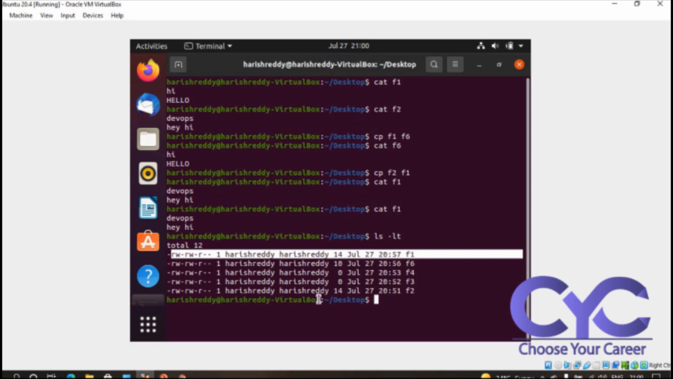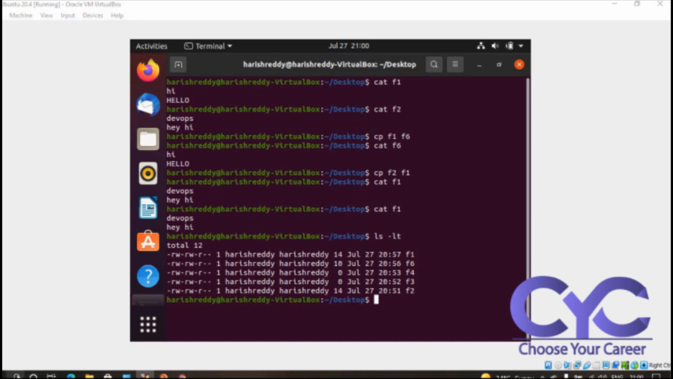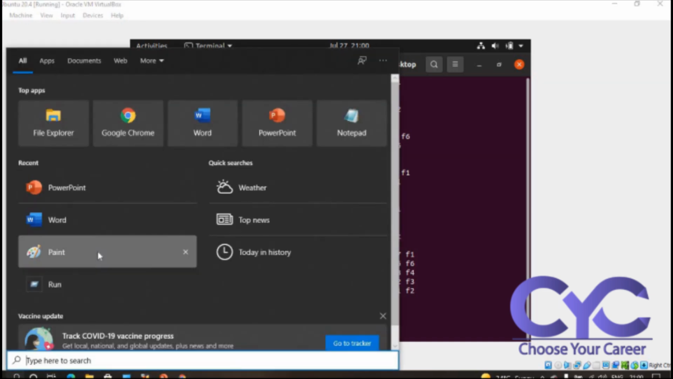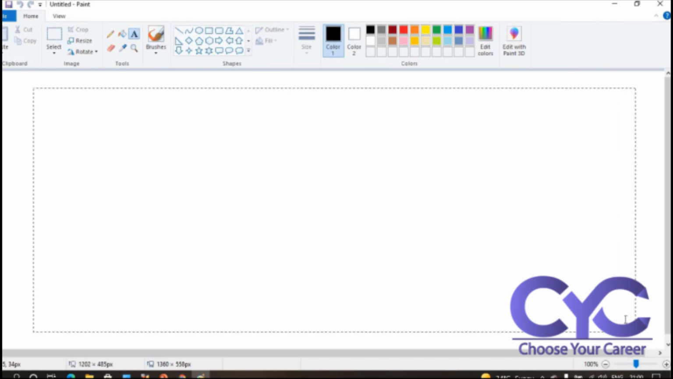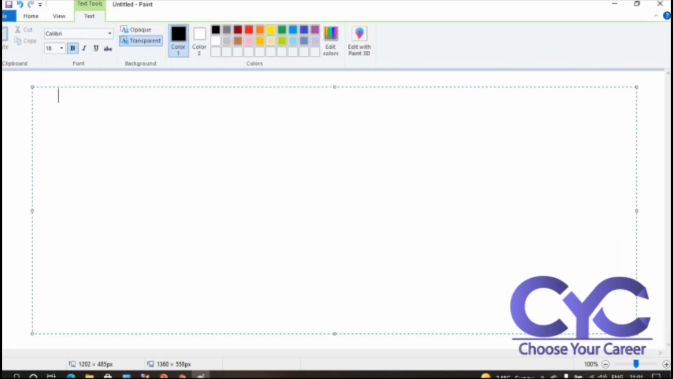The next topic is permissions. See here we have some rw. What is meant by rw? I will explain this very clearly. File permissions are one of the most important topics here in Linux. So what is meant by file permissions?